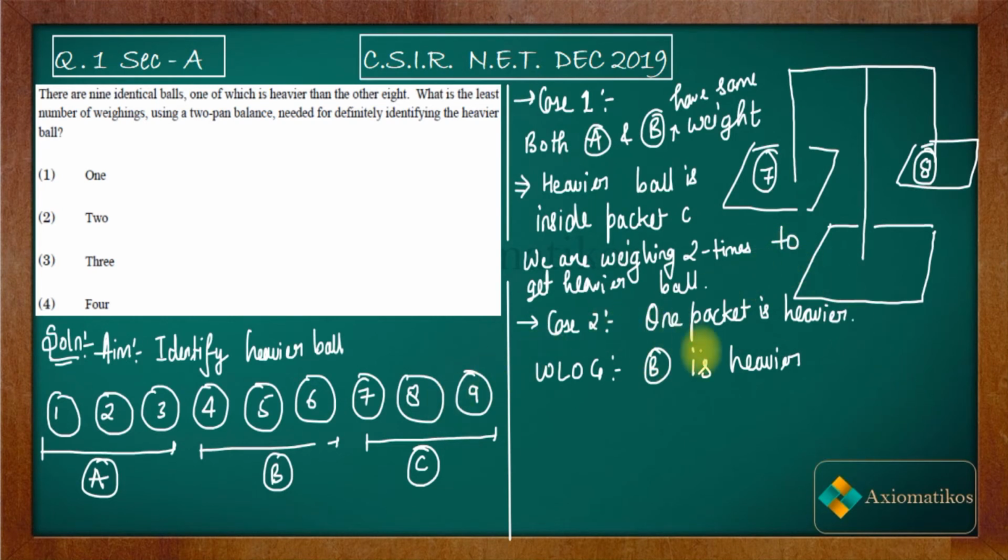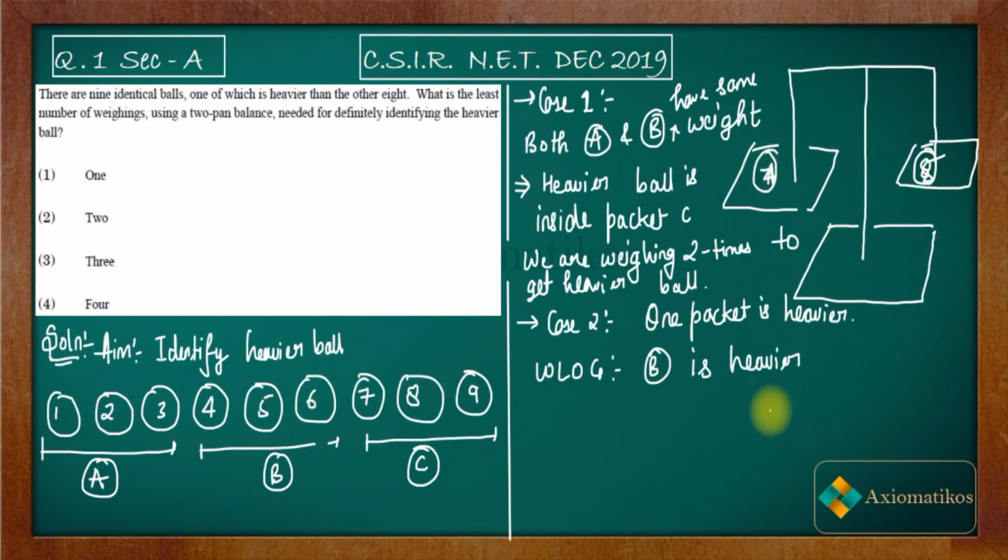I will do the same thing again. I will place the 4th number ball over here and the 5th number ball over here. Then it can happen that both balls have the same weight, and it can also happen that one of them has higher weight. So if both balls have the same weight, then the 6th number ball will be the heaviest ball. And if, let us say, the 4th is heavier, then we already got the 4th number ball as the heavier ball.